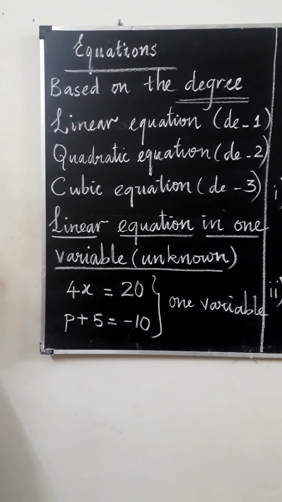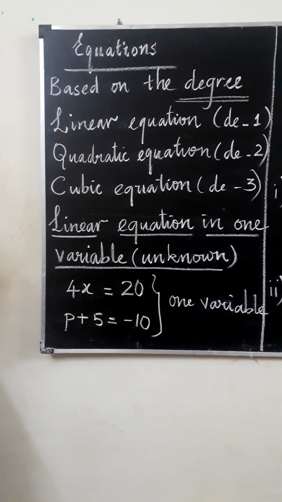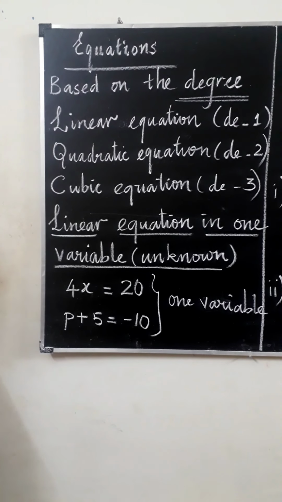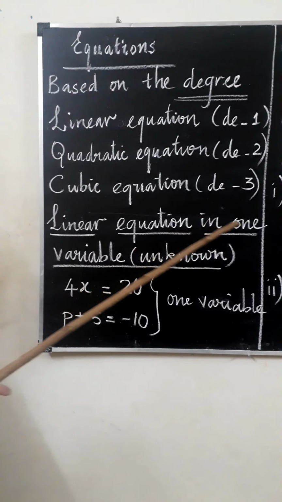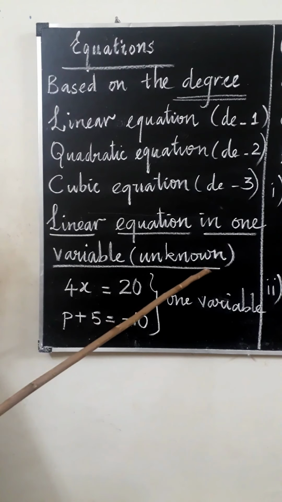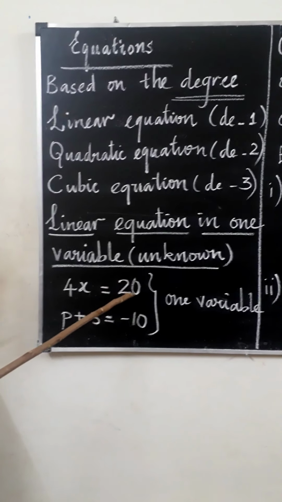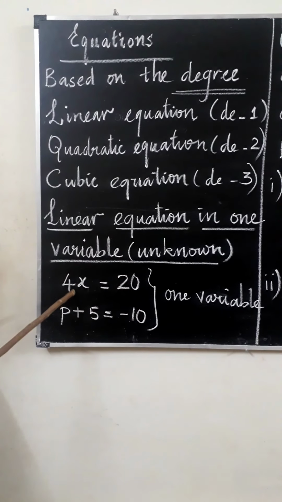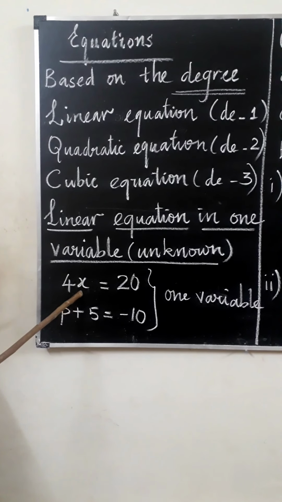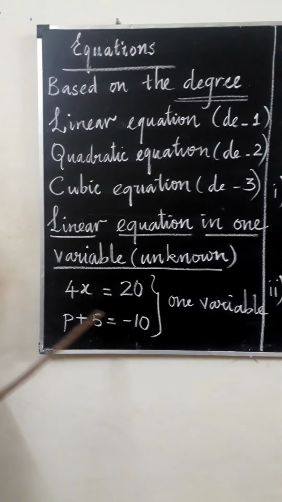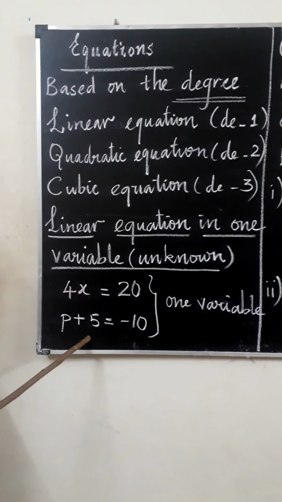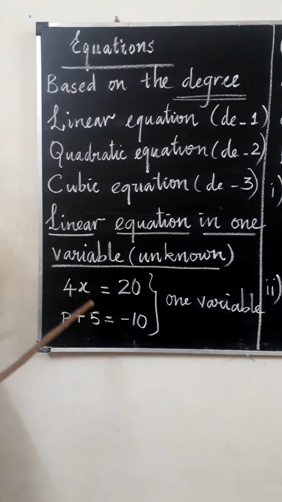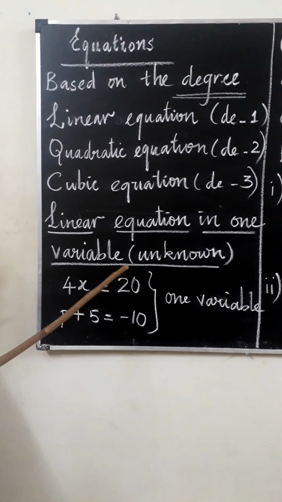In this class we are going to learn linear equation in one variable or one unknown, which you already learned in lower classes. Just recall that. Examples: 4x is equal to 20, and P plus 5 is equal to minus 10. In 4x is equal to 20, x is a variable. In P plus 5 is equal to minus 10, P is a variable. These equations involve only one variable and their degree is 1. Therefore, they are known as linear equations in one unknown.